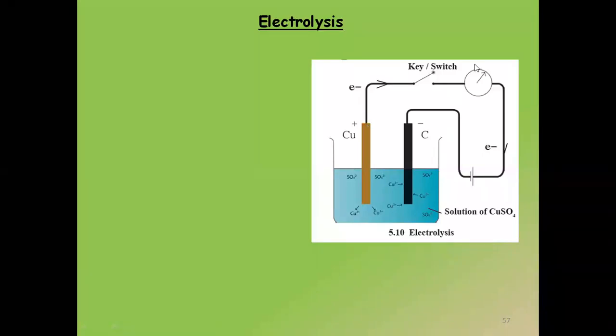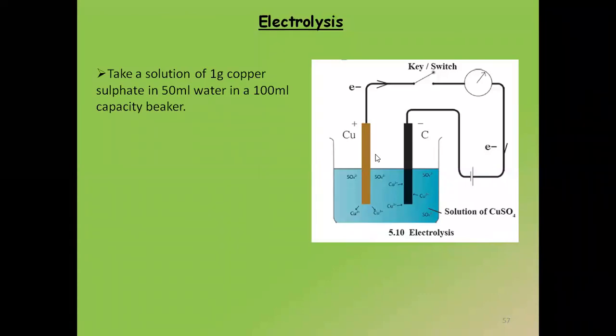And then they are connected to the wires. The two electrodes which are made up of copper and carbon are connected to the wires. So we are going to take solution of 1 gram of copper sulfate in 50 ml of water in a 100 ml capacity beaker.